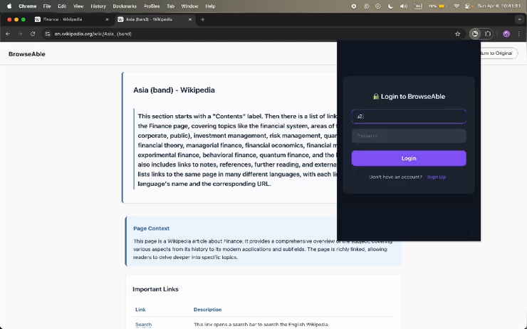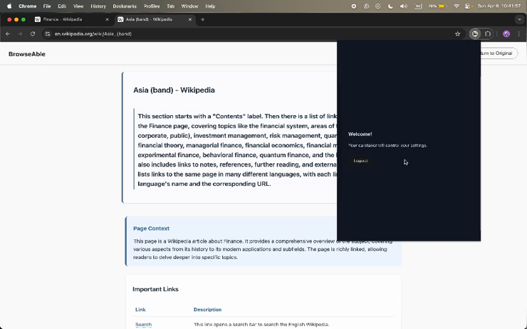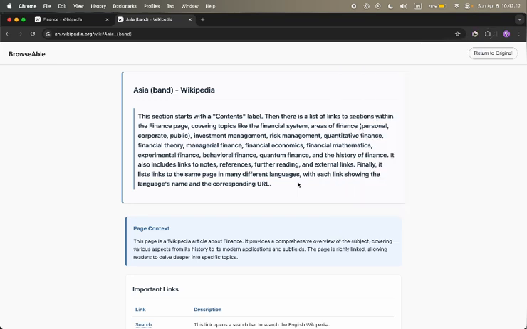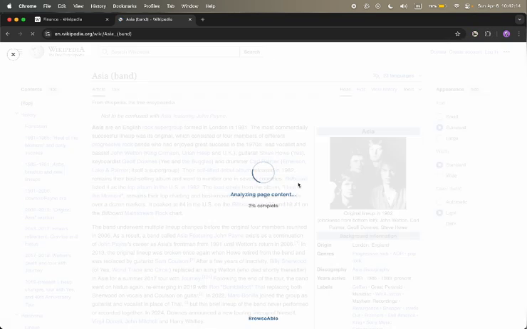Next, another feature that we have is for blind or visually impaired users. This same overlay will be synthesized into speech for visually impaired or blind users. So as we can see, we have logged in to a blind user's account, and once we refresh this page, it will again analyze the content and repeat the process to give us the overlay as well as the text to speech conversion.